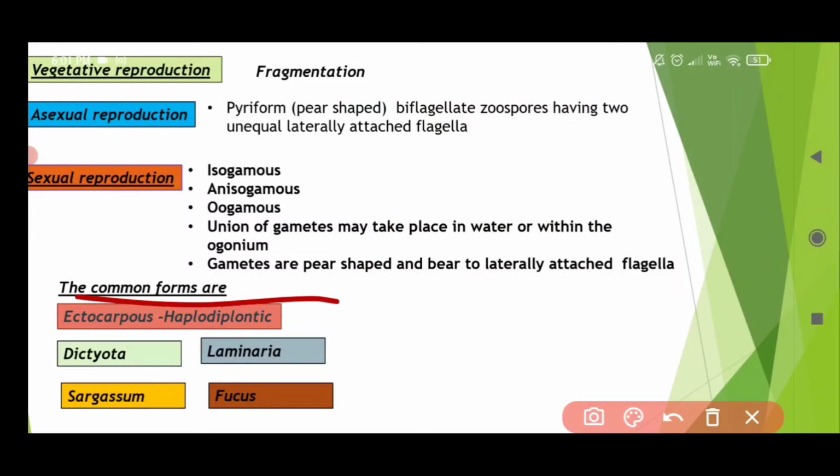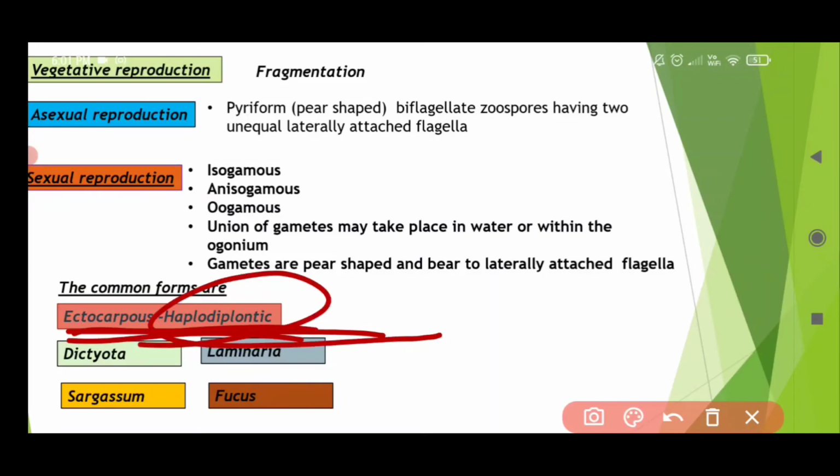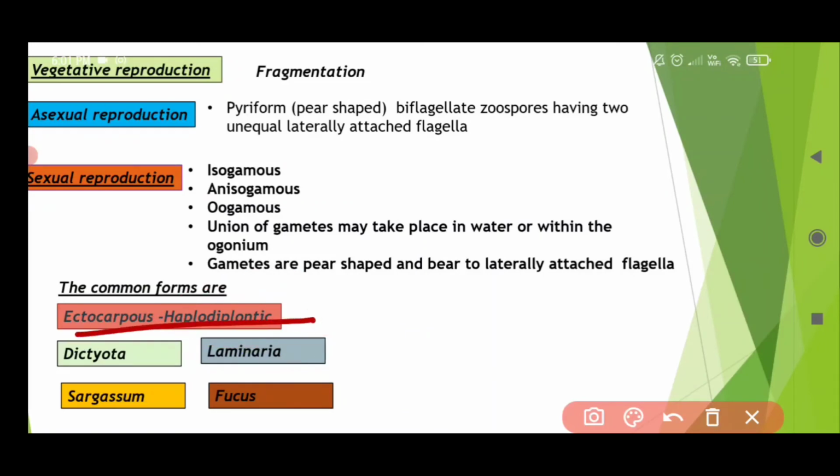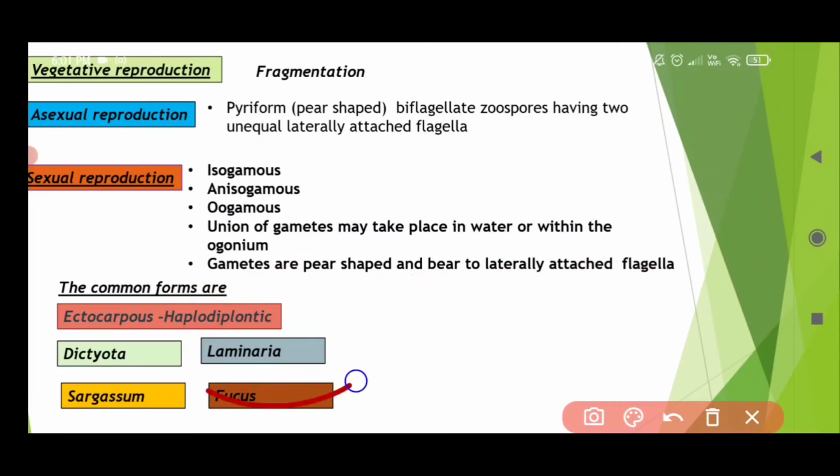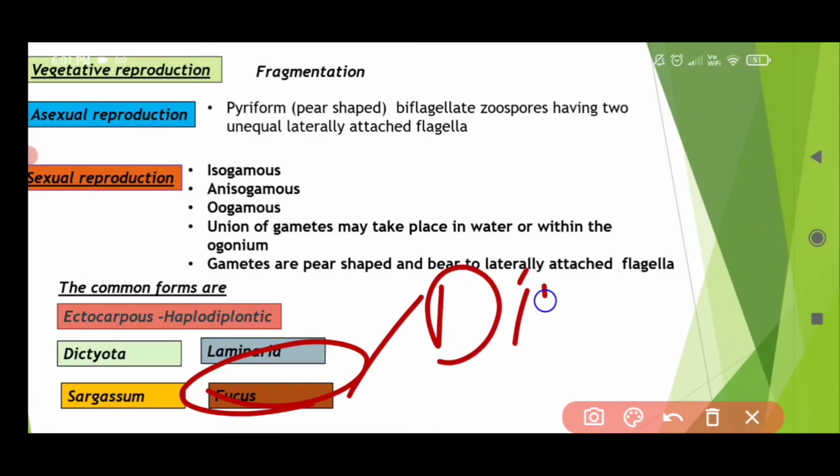The common forms of brown algae are ectocarpus, fucus, dictyota, laminaria, and sargassum. One thing you need to remember, we will discuss it in life cycles: ectocarpus is haplodiplontic, with both a haplontic stage and a diplontic stage, whereas fucus is diplontic.